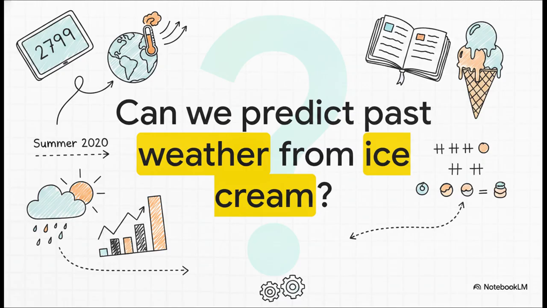All meteorological records have been destroyed. The absolute only surviving evidence you have is a diary written by Jason Eisner himself, which meticulously records exactly how many ice creams he ate every single day that summer. So can we predict the past weather using only his dairy habits? I know, it sounds completely impossible, right? But this is exactly the kind of puzzle we're going to solve today.